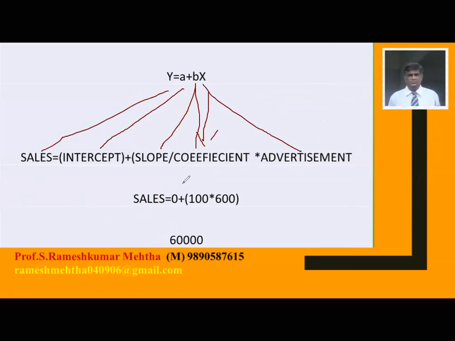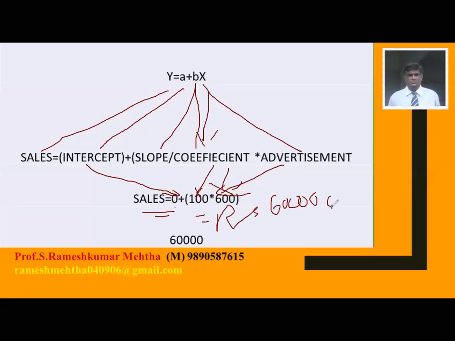So what I did, I plugged in the figures. How much will sales be? The constant I found is 0, the slope I found is 100, and advertisement I found is that next year I am going to spend 600 crores. 0 plus 100 into 600 is equal to 0 plus 60,000 is equal to 60,000 crores. Now this is the answer.